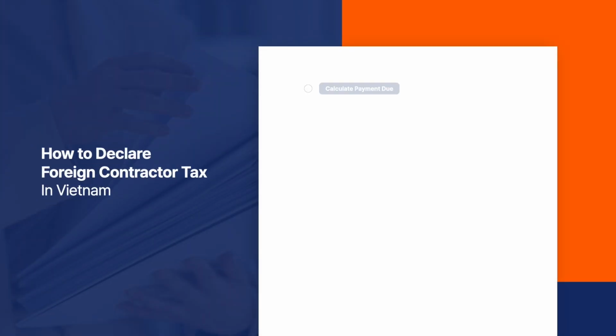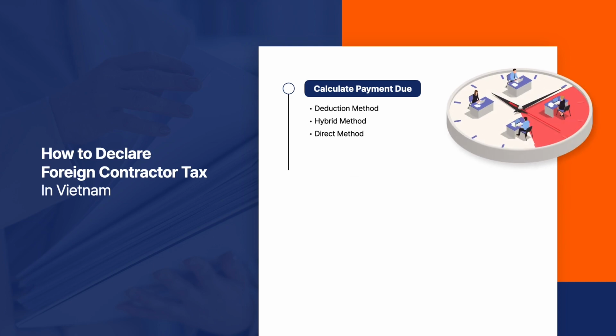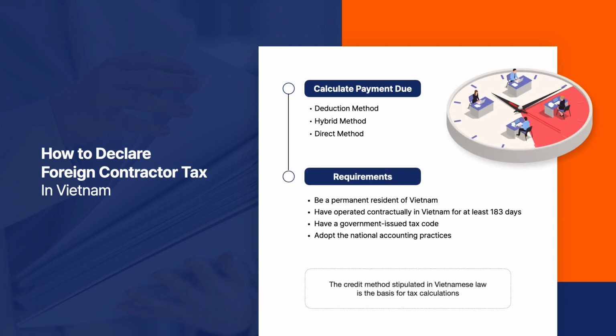How to declare foreign contractor tax in Vietnam. Before declaring taxes, you ought to have calculated the payment due. There are 3 methods to doing this: deduction method, hybrid method, and direct method. To declare, you must meet the following requirements: be a permanent resident of Vietnam, have operated contractually in Vietnam for at least 183 days, have a government-issued tax code, adopt the national accounting practices. The credit method stipulated in Vietnamese law is the basis for tax calculations.